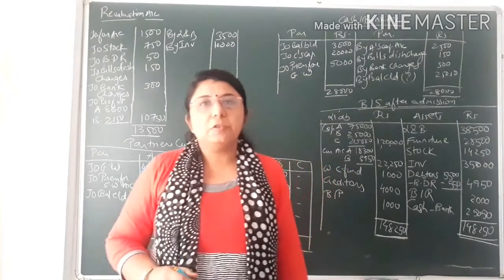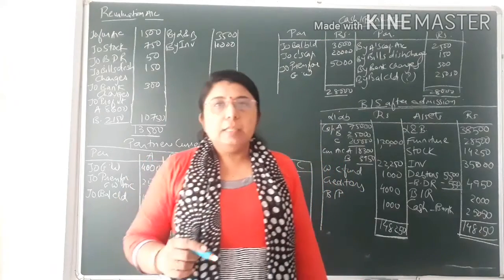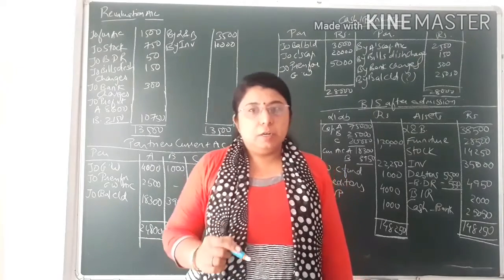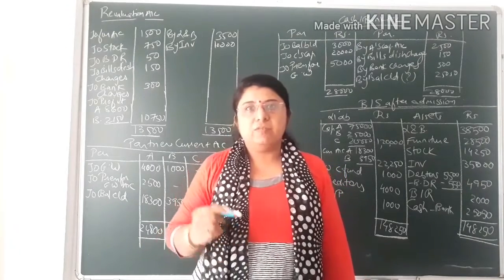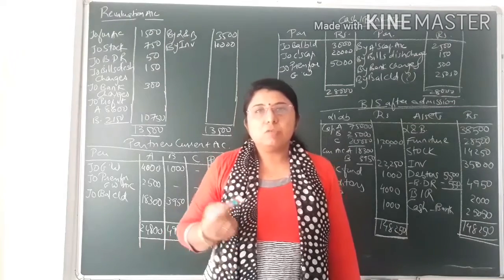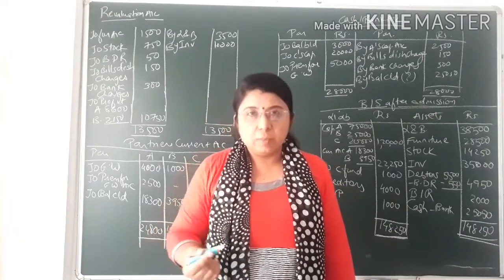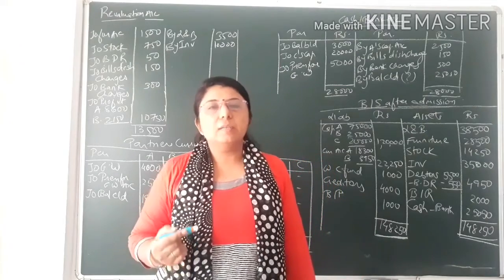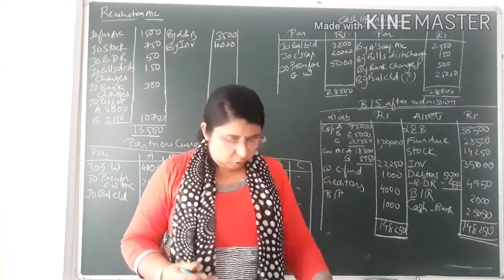Workers accident compensation fund is an accumulated profit that is to be distributed amongst the partners in their old profit sharing ratio. But we have to look in the adjustment, if any adjustment is related to it. So first we have to solve it, and if any balance remains, then and only then it is to be distributed amongst the old partners in their old profit sharing ratio.